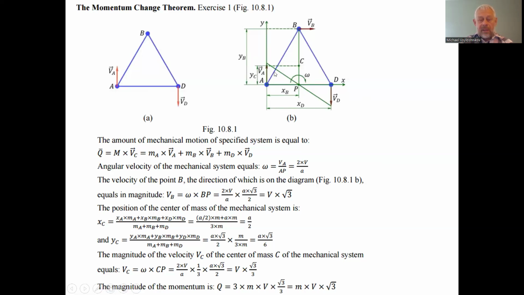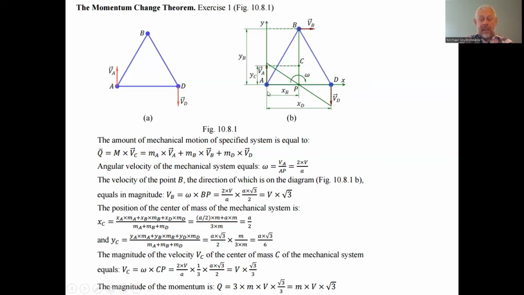Then we can just connect the ends of the vectors by a straight line, and at the intersection is the instantaneous center of velocity P. The coordinate y is 0, which is on the abscissa axis passing through the points A and D. And this is in the middle.